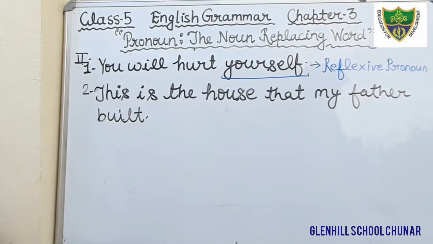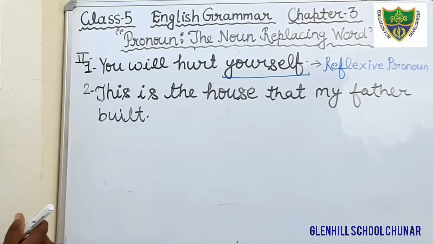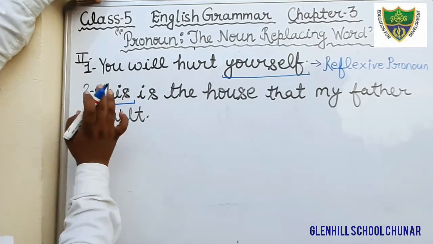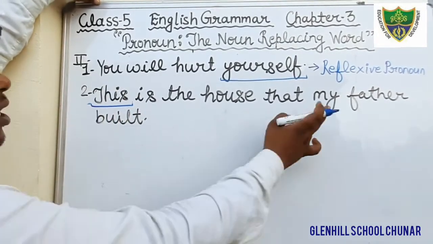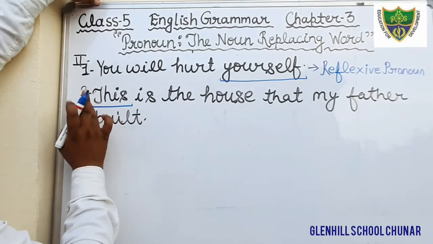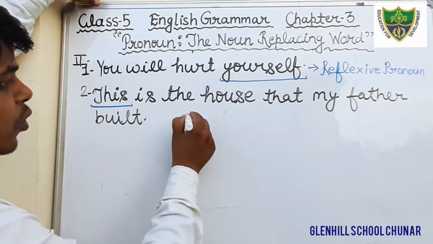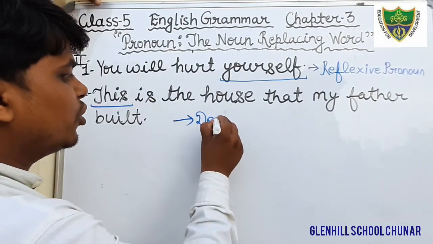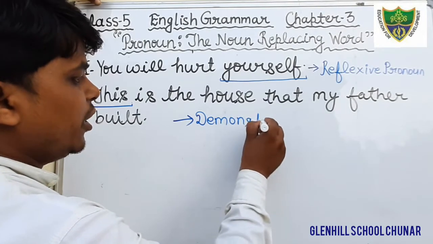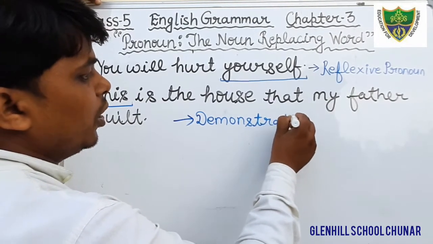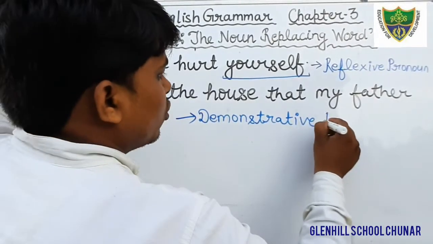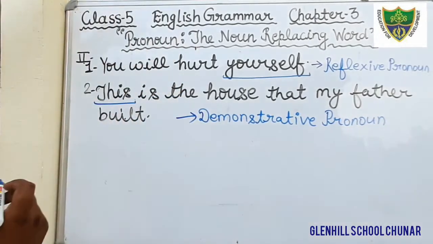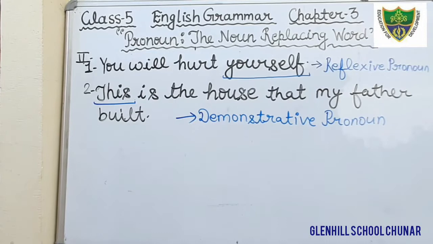Dear students, in this sentence, what is the pronoun? Here this is the pronoun. My is also a pronoun, but you will underline the word this. What kind of pronoun is it? It is used to show something, to point out something. Therefore that is a demonstrative pronoun. Okay, just fill in the blanks: demonstrative pronoun. Okay students, fill it in clearly in your book.